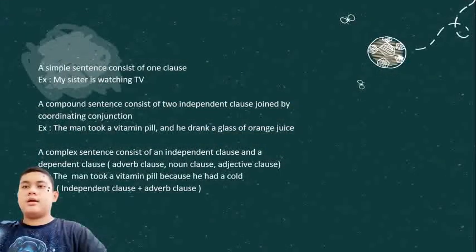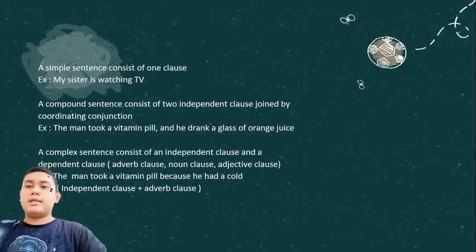Let's take a look at the presentation. A simple sentence consists of one clause. For example, my sister is watching TV. A compound sentence consists of two independent clauses joined by a coordinating conjunction. For example, the man took a vitamin pill and he drank a glass of orange juice.